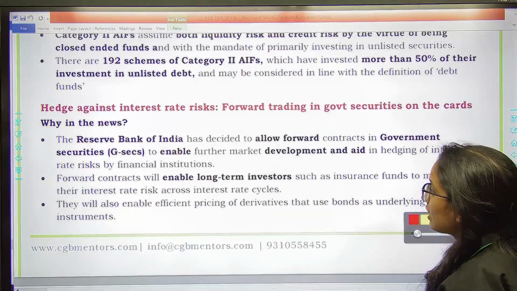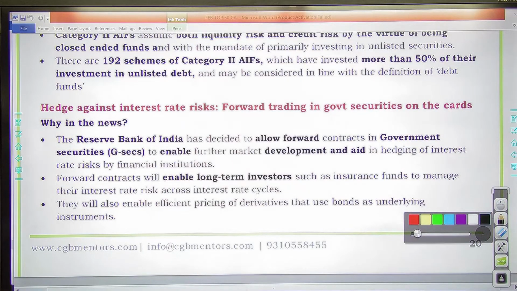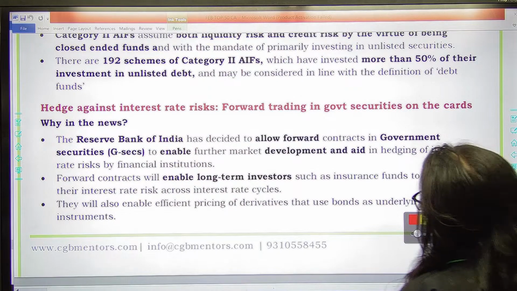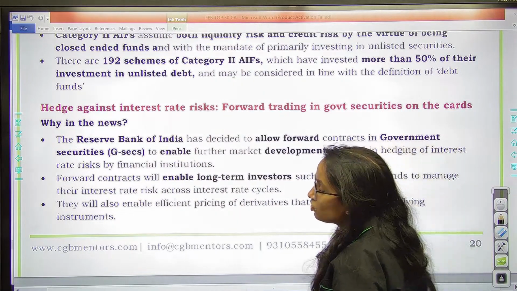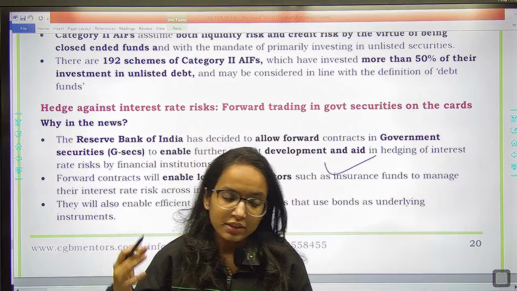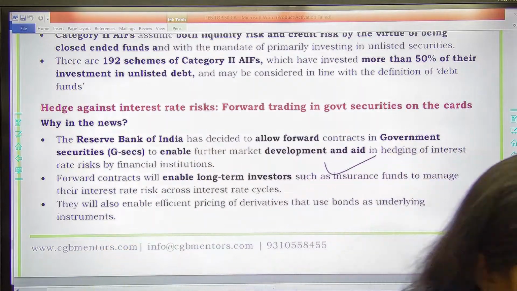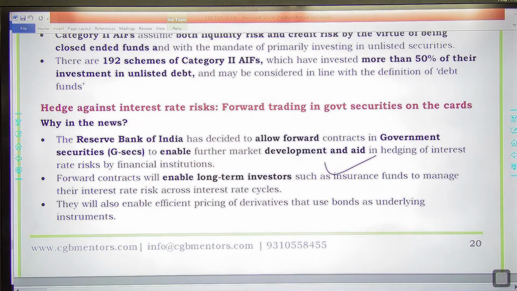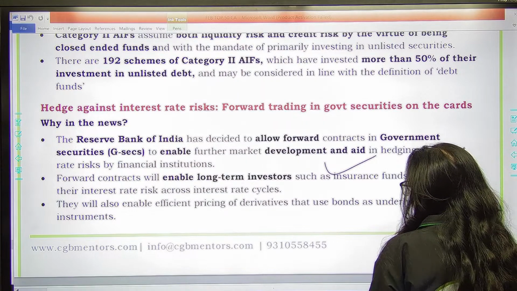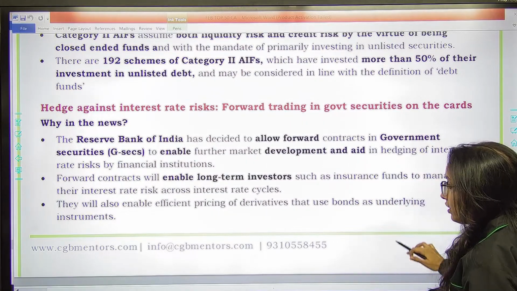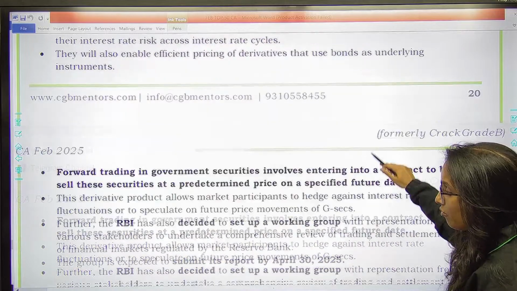Then next one is RBI has decided to allow forward contracts in government securities to enable further market development and hedge against interest rate risk. This is something we have discussed in the MPC report as well. So here now RBI has allowed forward contracts in government securities.